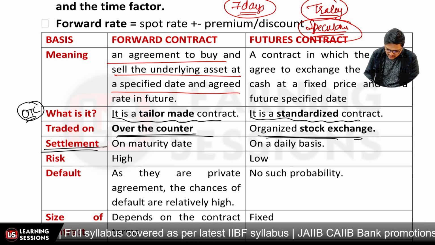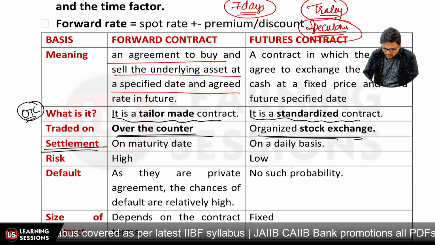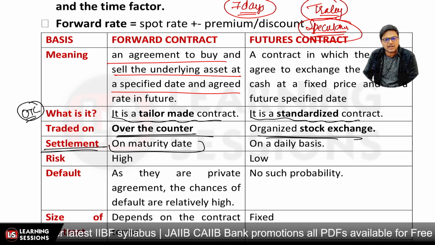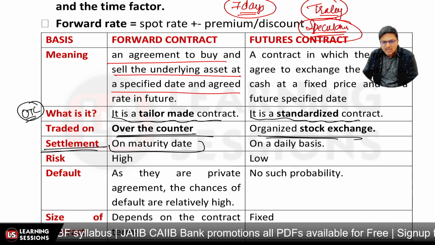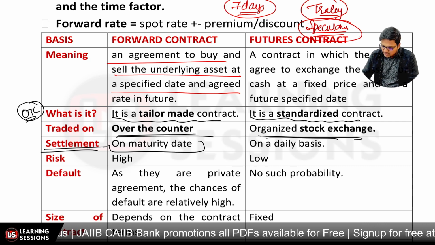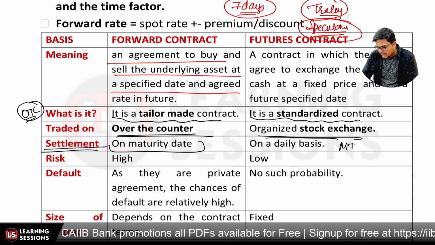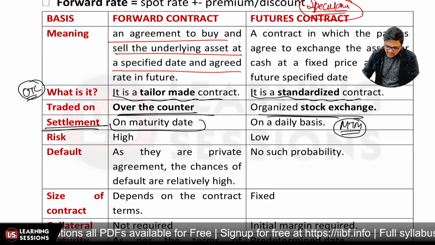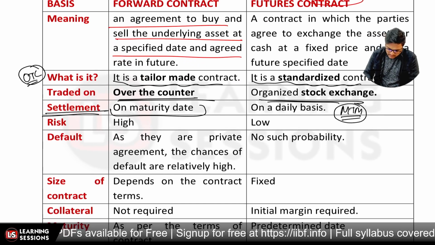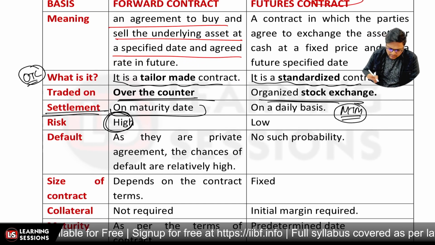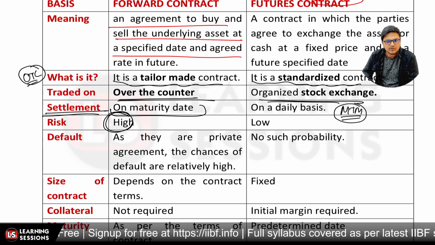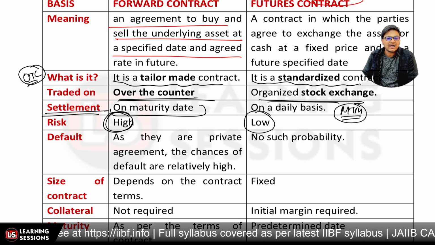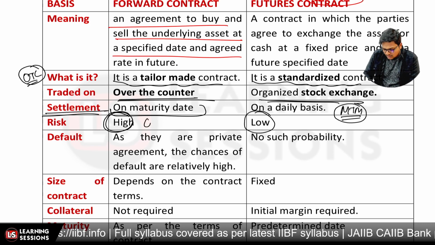The settlement in the case of a forward contract is on the maturity date; only on the maturity date will the person pay you the amount and you pay the foreign currency to the person. But in the case of a futures contract, there is daily settlement based on the MTM, that is mark to market value, basis. And if we talk about risk, the risk is higher in the case of the forward contract. Why higher risk? I told you leverage was present, but higher risk is present because there is counterparty risk.